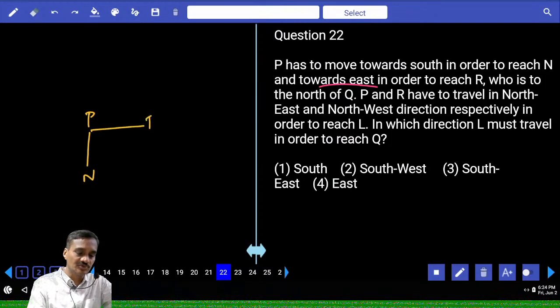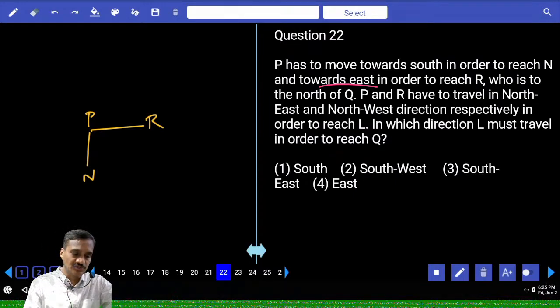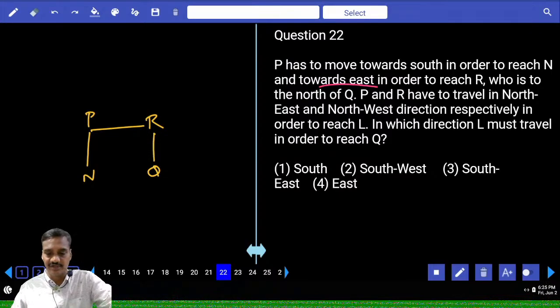Now P has to move towards east in order to reach R. And R who is to the north of Q. R is to the north of Q. Now R is to the north of Q. The relation between N and Q is not known. R is to the north of.